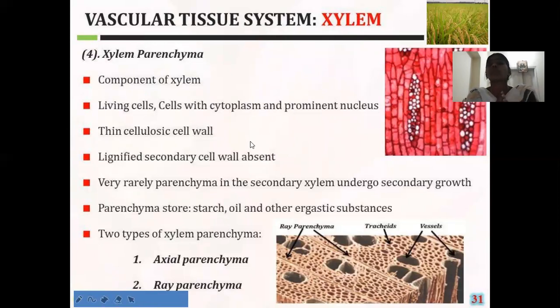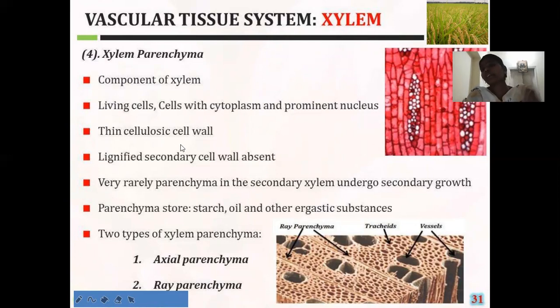The last component of the xylem is the xylem parenchyma. The xylem parenchyma is the only living cell present in the xylem. It is composed of cellulose.